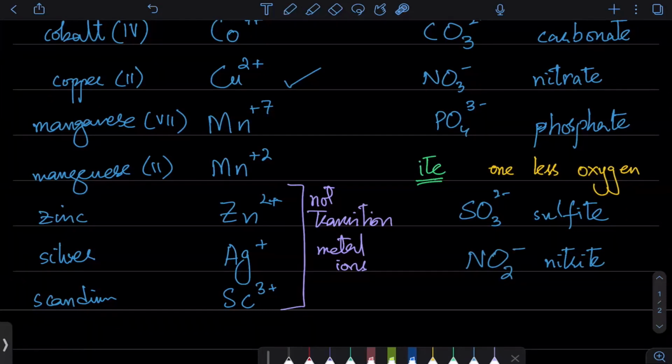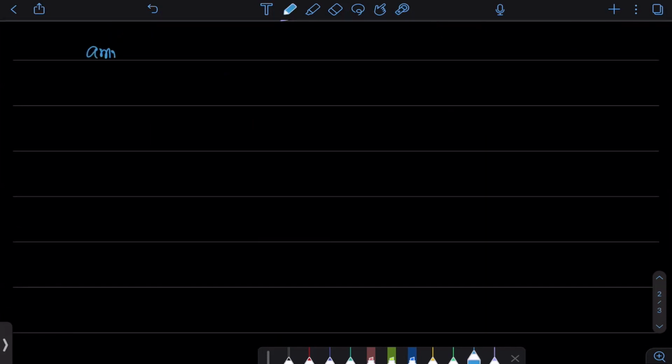Okay, so that is how you can easily figure out what ions are there और उनके नाम क्या होंगे. There is ammonium, which is NH4 with a +1 charge. There is hydroxide with OH minus. And these are the ions that you need to remember.